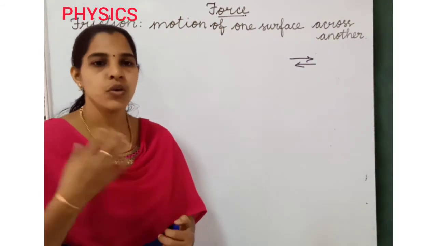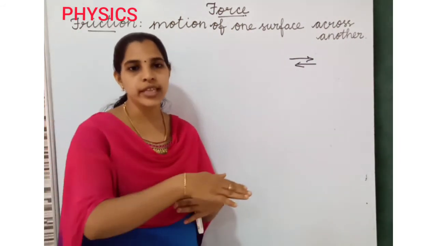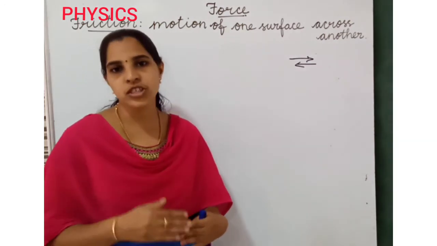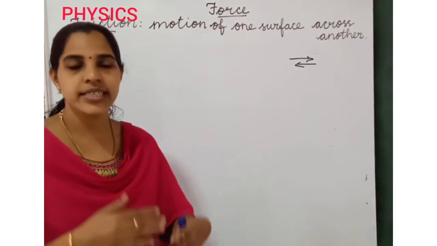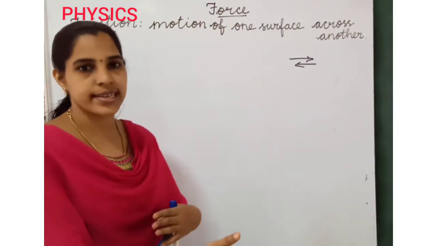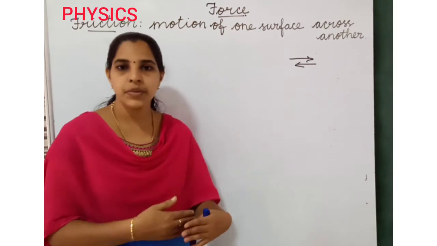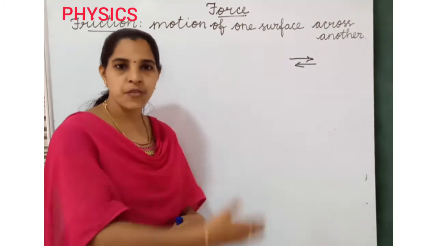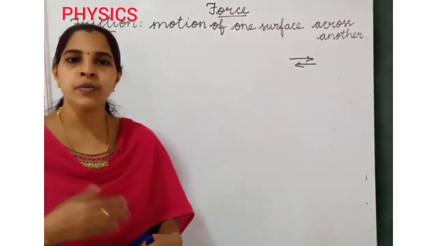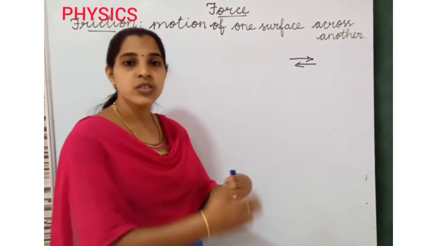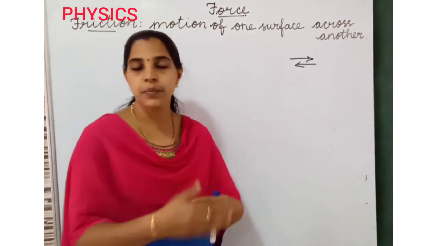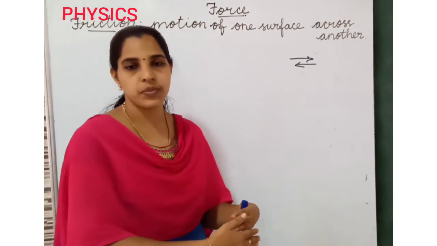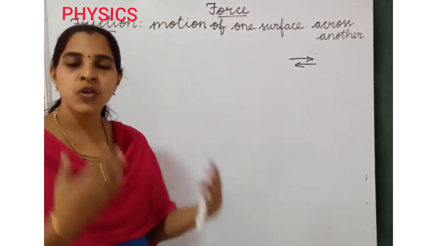For example, one ball is moving on a smooth area, or we are walking on a smooth area. In that place, friction will be less. It will not stop. We can move fast. But in another example, when we walk on a rough area, or a ball is moving on a rough area, friction will be more. We can stop at a place. When the ball is moving on that rough area, it can stop. So it has more friction.